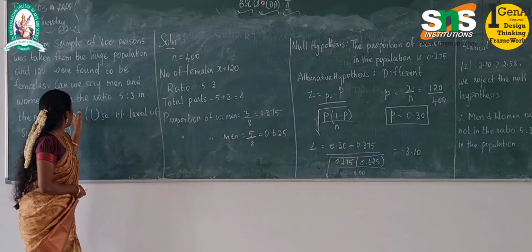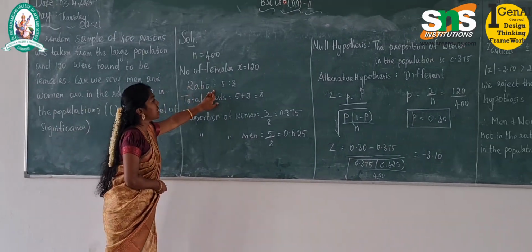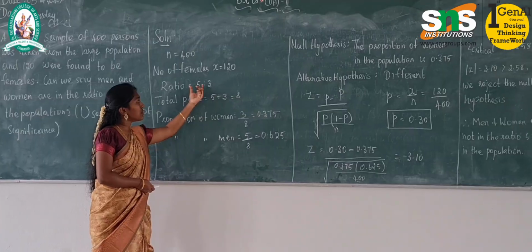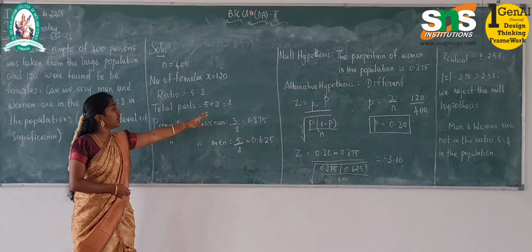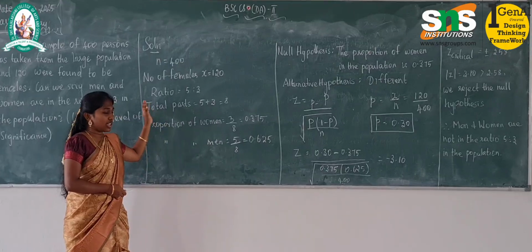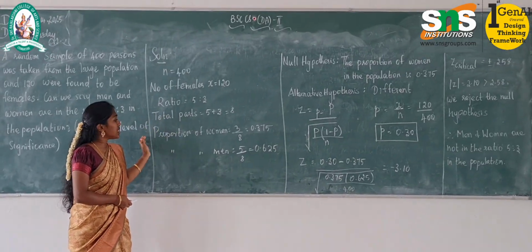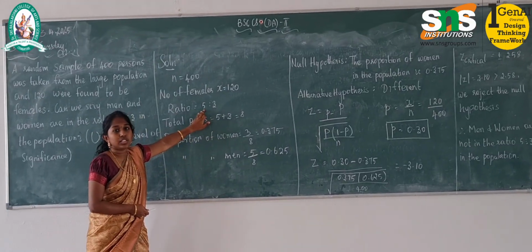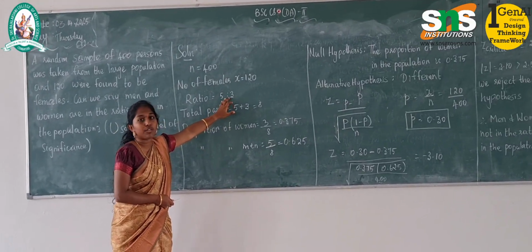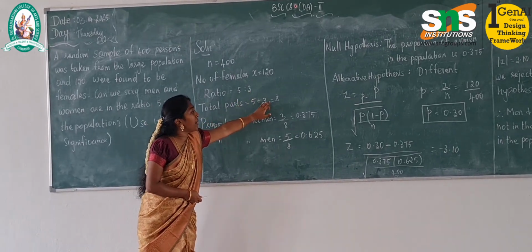And men and women are in the ratio of 5:3. So I take the ratio as 5:3. Adding these, 5 plus 3 gives a total of 8, so the total part will be 8. Out of these given terms, we are going to calculate the proportions. First we calculate the proportion of women. Here 5 denotes men and 3 denotes women, and the total part is 8.